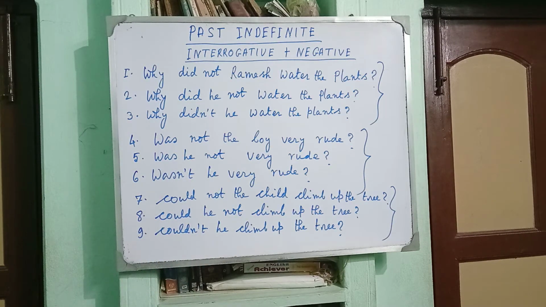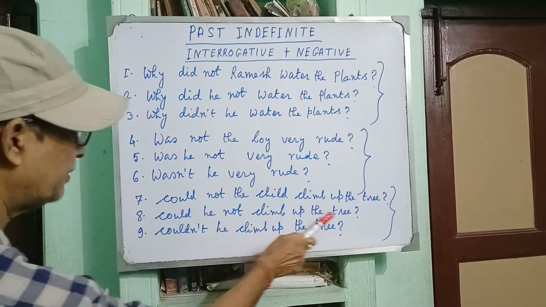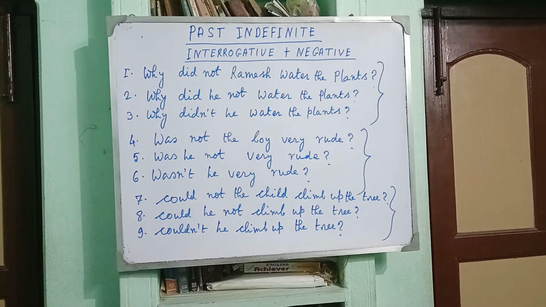And when you use pronoun, you will have to use could he not climb up the tree? Because he is pronoun.